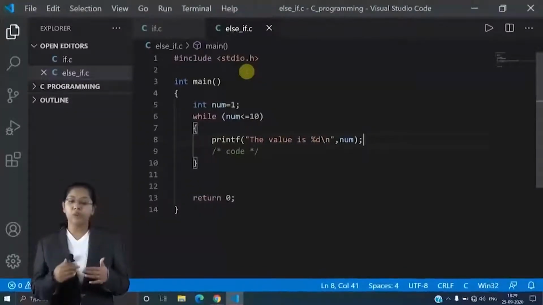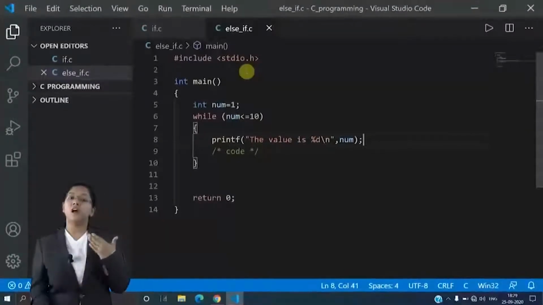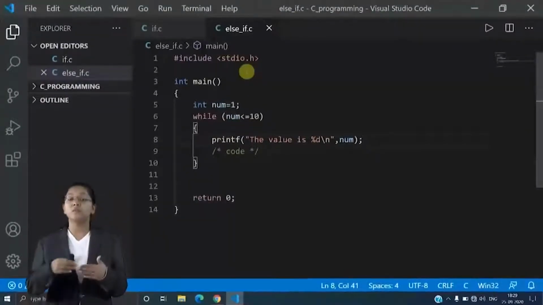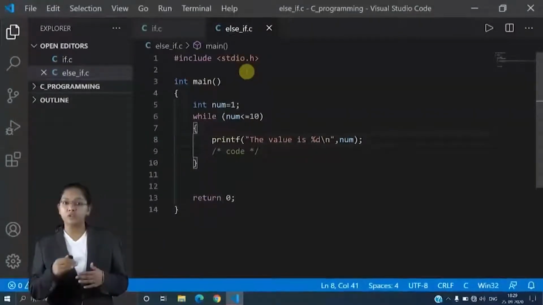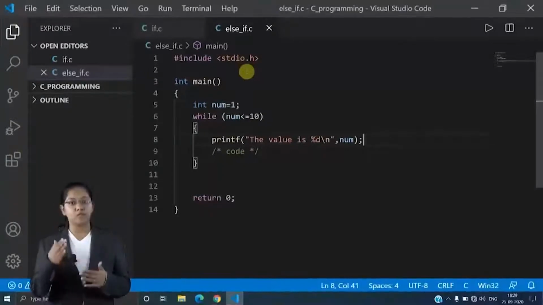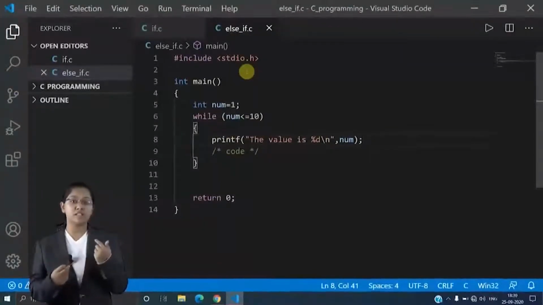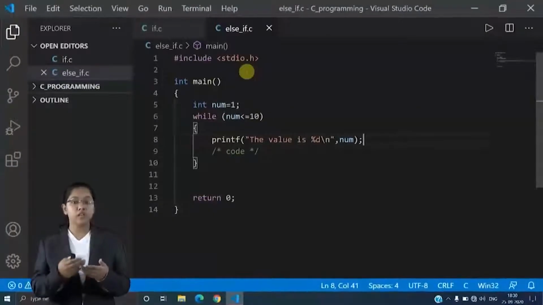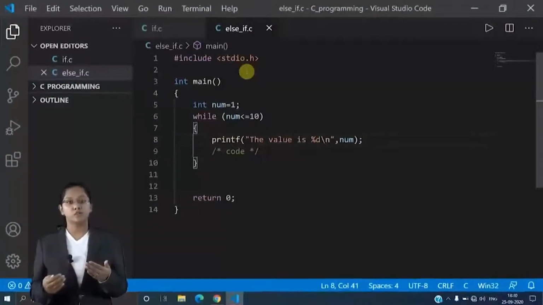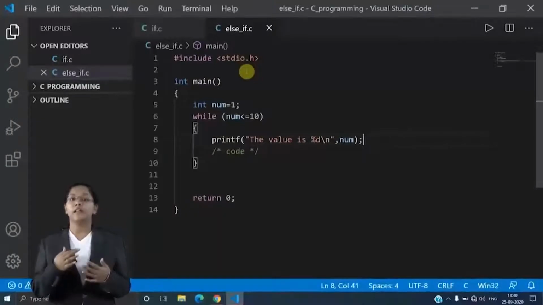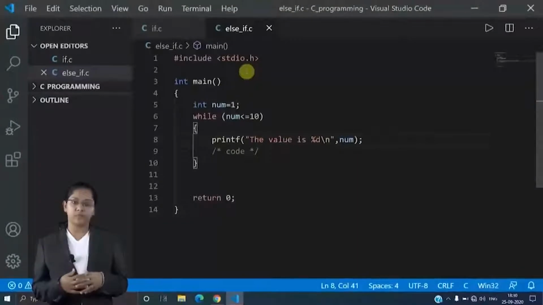Now in the loop you have a statement. How many times will it print? Till I am getting 10, that means it will print 10 times. Firstly it will go to the loop with number 1, right? Then again it will go to the while condition. Now the number is 2, which is less than 10, definitely. So again it will print the value is 2, and similarly till 10.